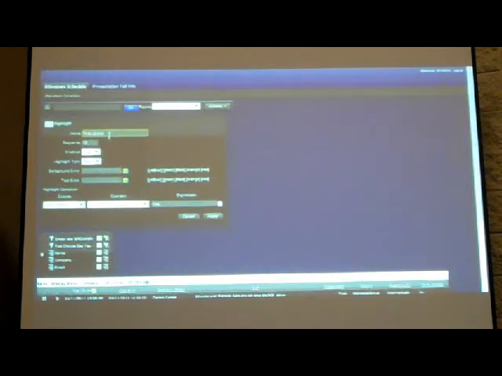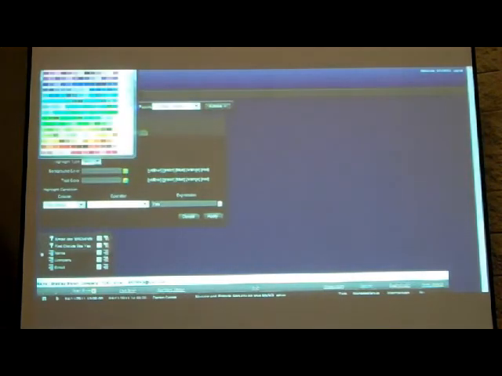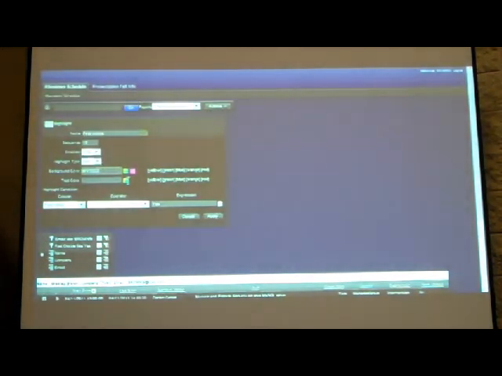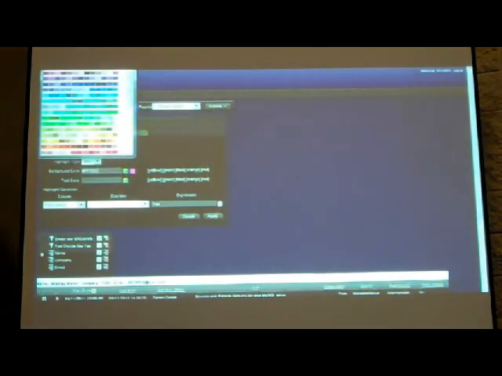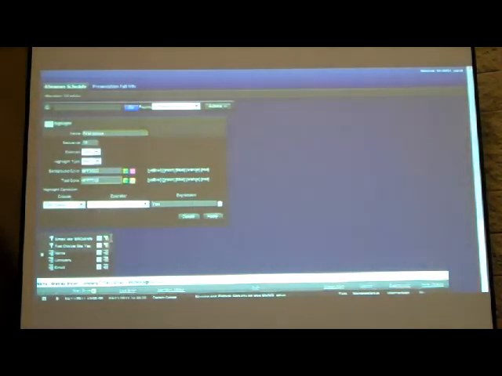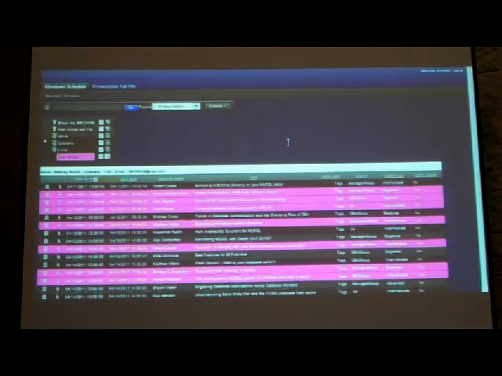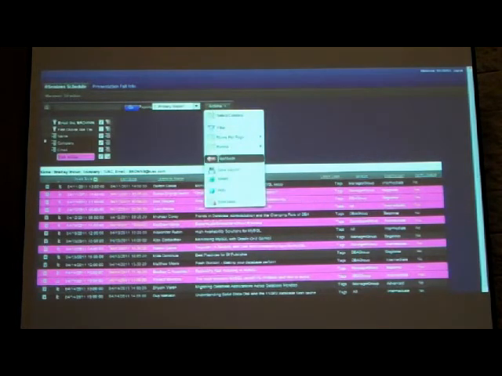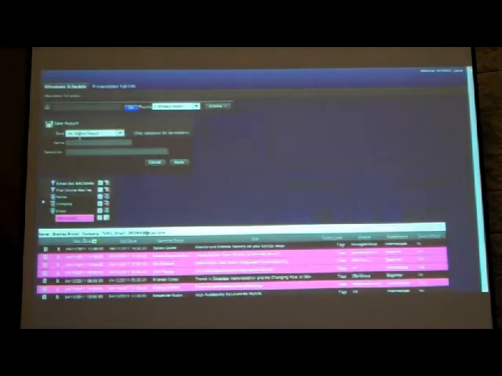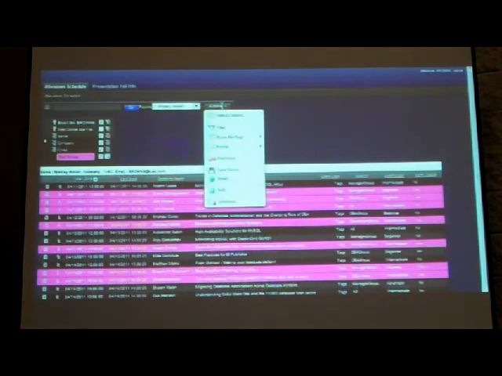First choice here, and I can set my background color. I can flash back to a specific point in time. I can save a report. If I like to look at this report, I can save it as a named report or as a default report because I'm a super user in this case.